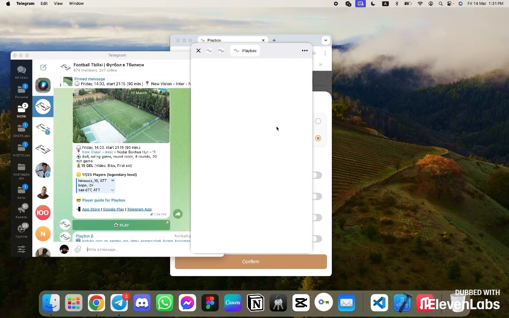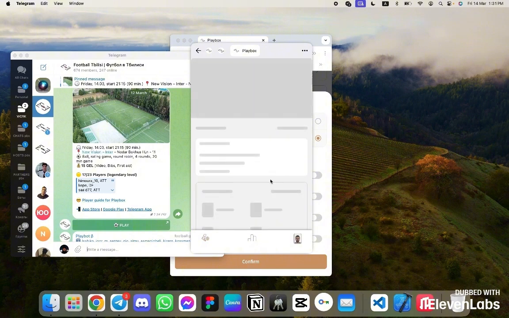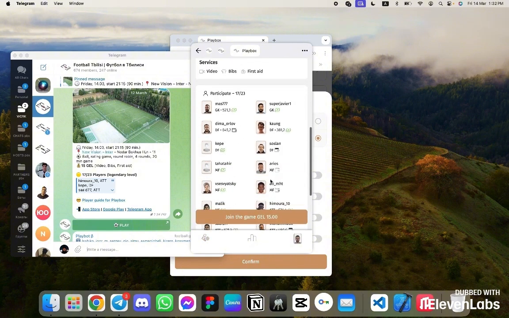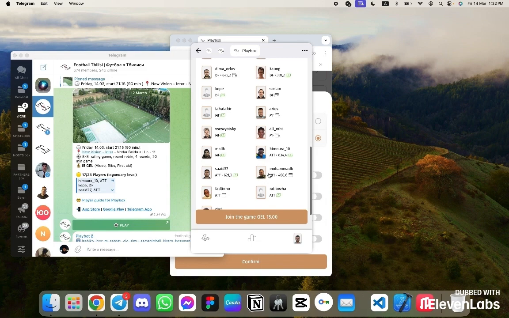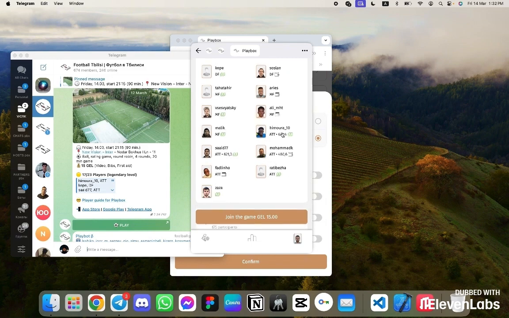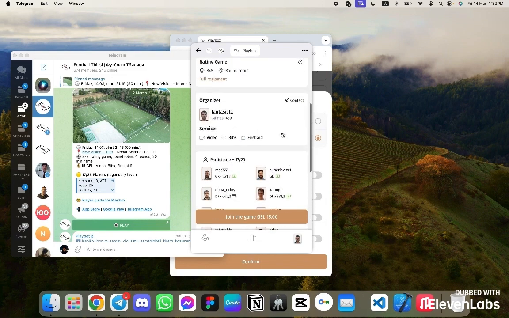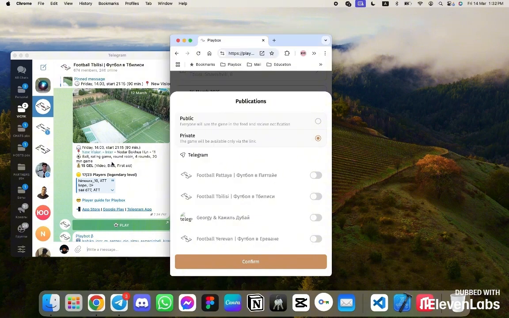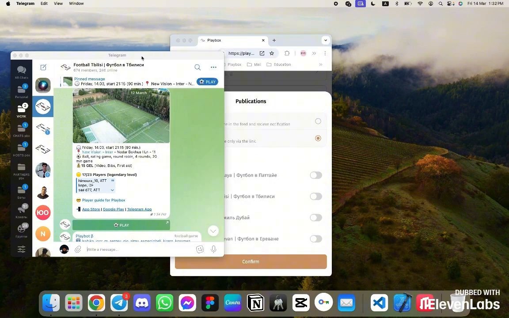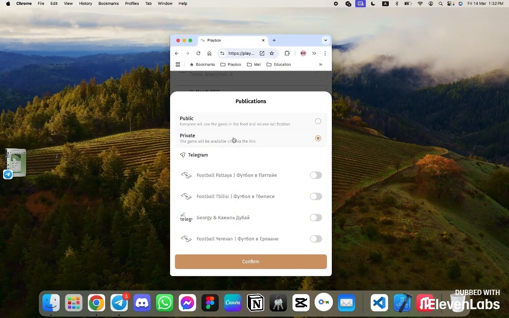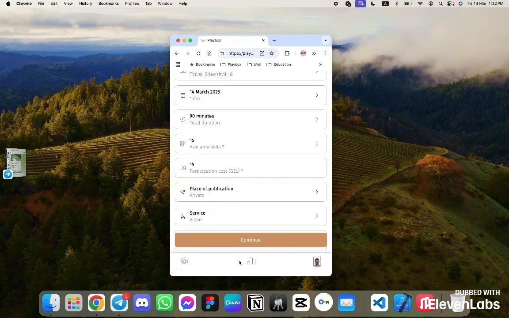Let's look at our game that will be today. It takes a little long to open. Well, I am the organizer. And look, there is a large number of players. So the creation settings decided so it doesn't distract us. Accordingly, we will just create a private game. We won't create in the chat yet because we are working mainly in the main bot.